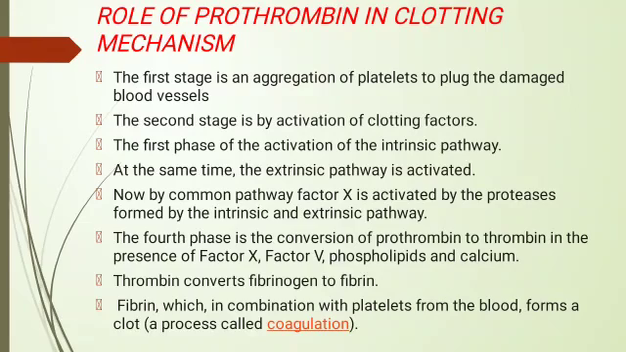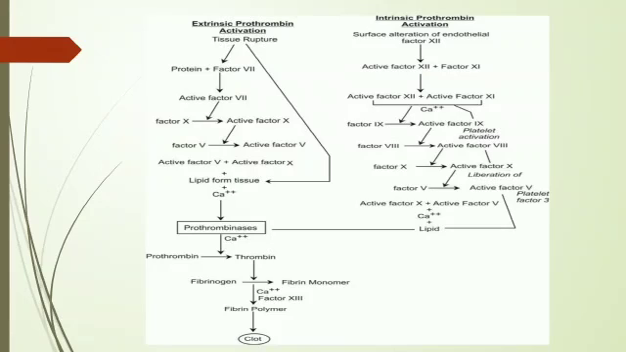The fourth phase is the conversion of prothrombin to thrombin in the presence of factors 10 and 5, phospholipids and calcium. That thrombin converts fibrinogen to fibrin. Fibrin, in combination with platelets from the blood, forms a clot. That clot formation process is called the coagulation pathway. This is the mechanism of blood clotting.